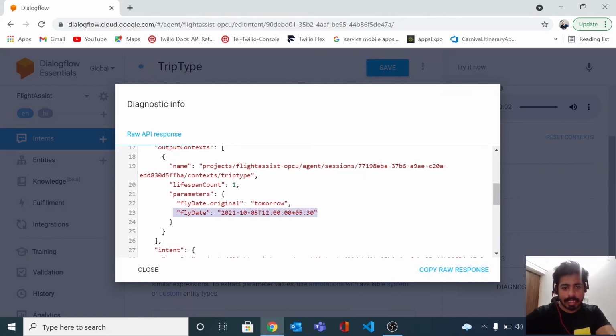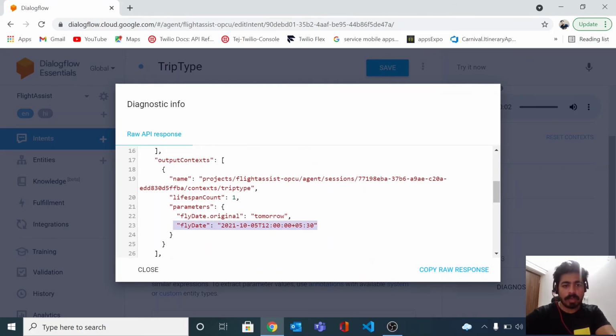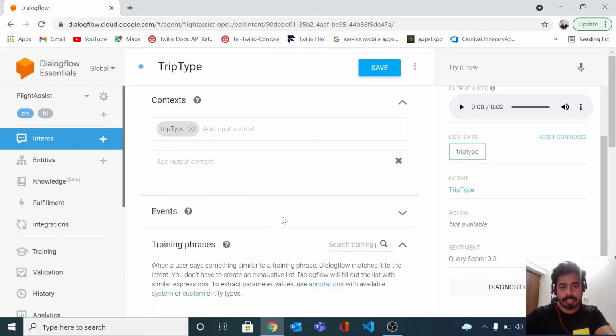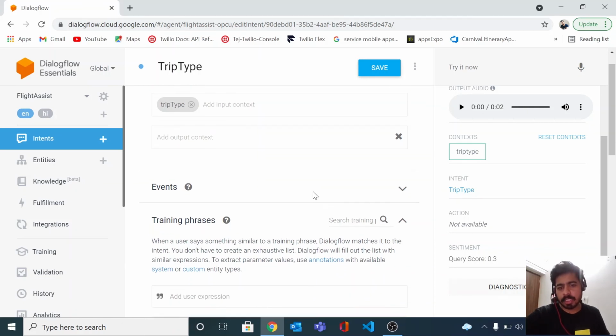If you look closely at the parameters of the output context, we actually get the previous date. So in the API response in Dialogflow, we are able to get the previous intent's data, and that is the major, significant role of using the context, and that's how the context is actually used.